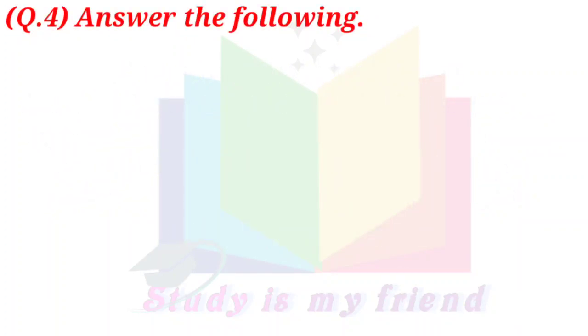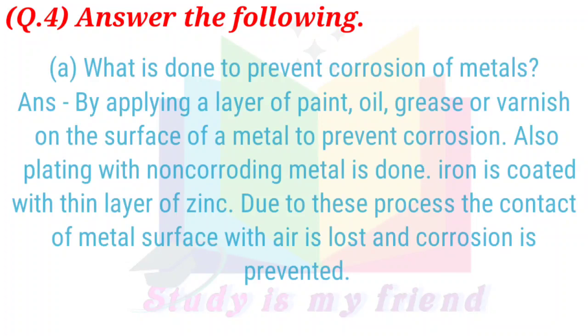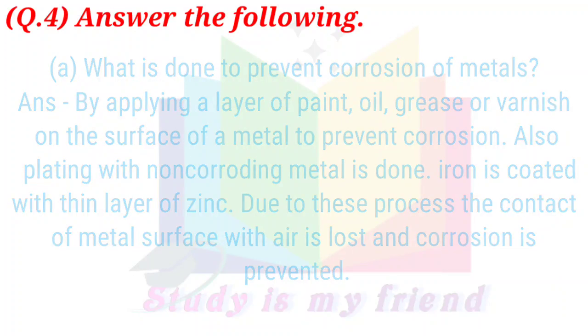Question 4. Answer the following. A. What is done to prevent corrosion of metals? Answer. By applying a layer of paint, oil, grease or varnish on the surface of a metal to prevent corrosion. Also, plating with non-corroding metal is done. Iron is coated with a thin layer of zinc. Due to this process, the contact of metal surface with air is lost and corrosion is prevented.